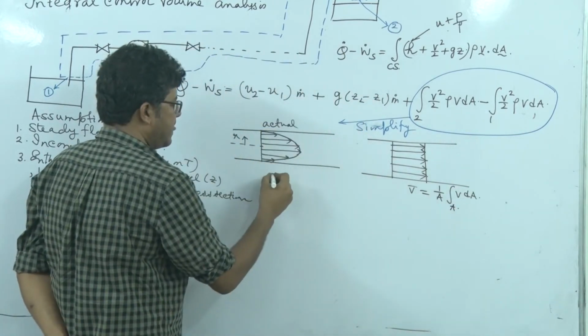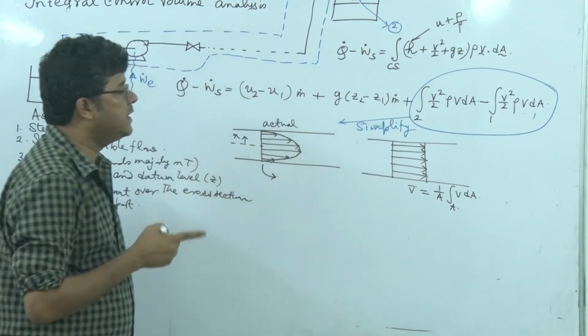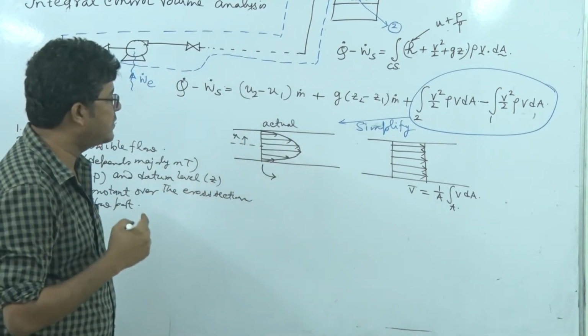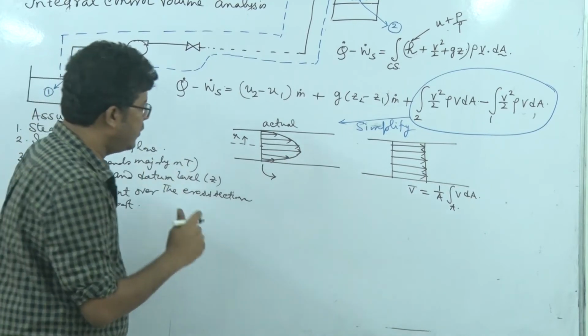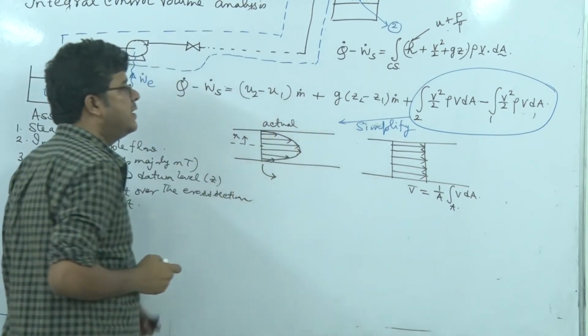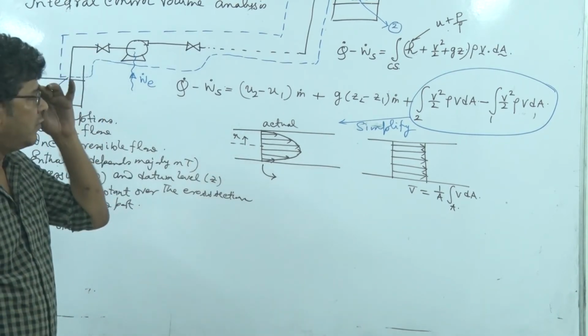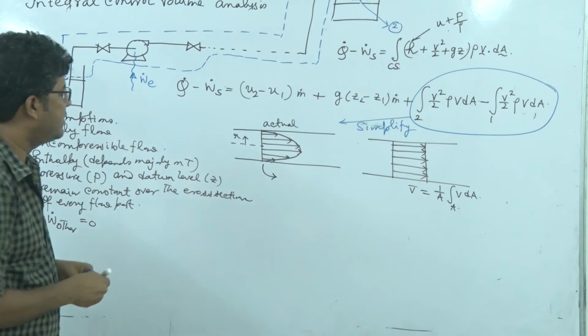So you see this V square by 2 rho V dA integral over an area, what does it actually represent? The kinetic energy flow rate, right? Because V square by 2 is the kinetic energy per unit mass and rho V dA is the mass flow rate. So overall it is the kinetic energy flow rate.